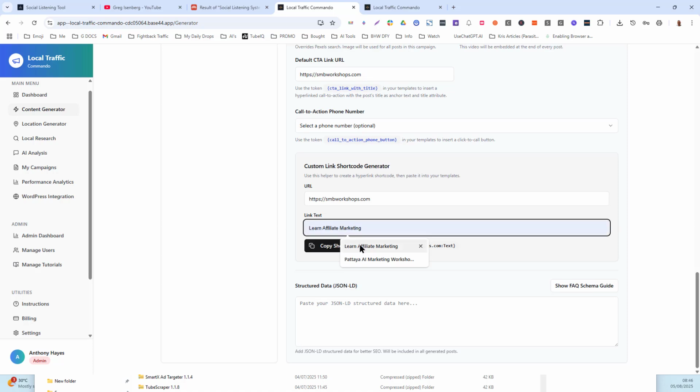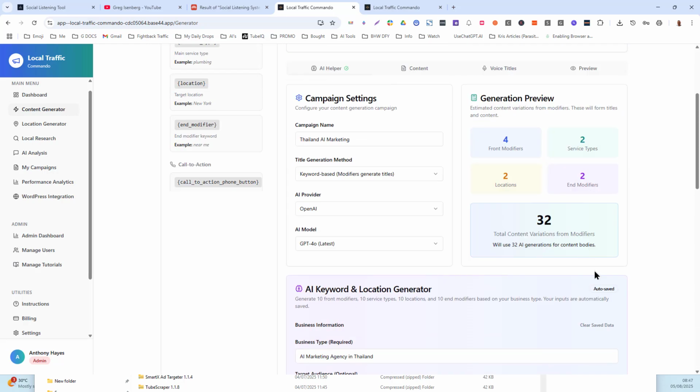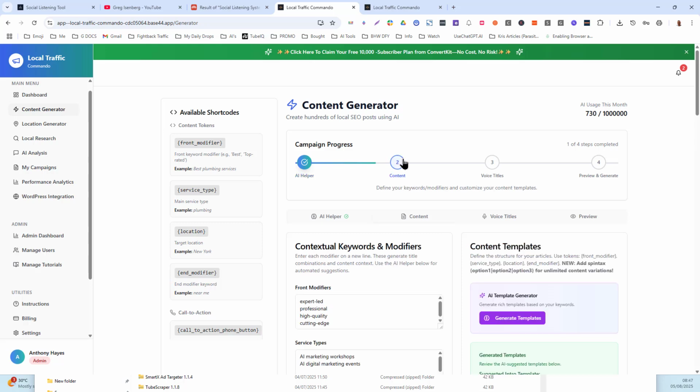I can put in here, learn AI marketing via in-person hands-on workshops, something like that. And we can copy the shortcode and we can put that anywhere as well. Schema guide, we can go through that in a separate video. For now, let's just keep moving forward.